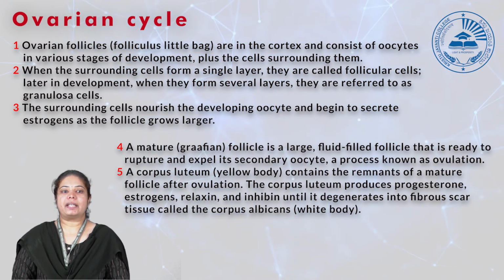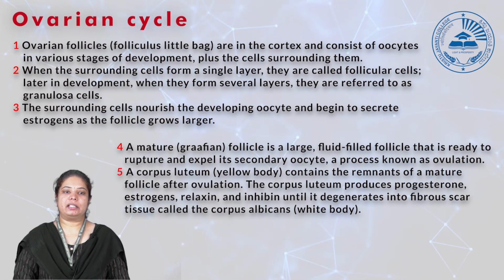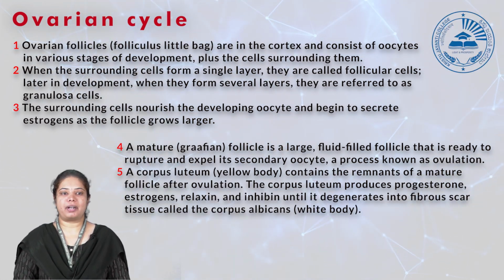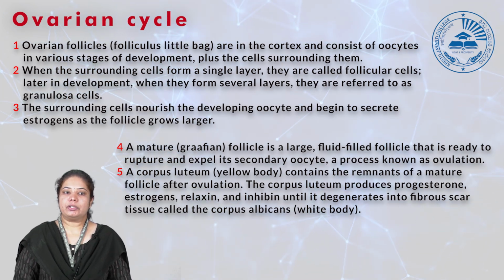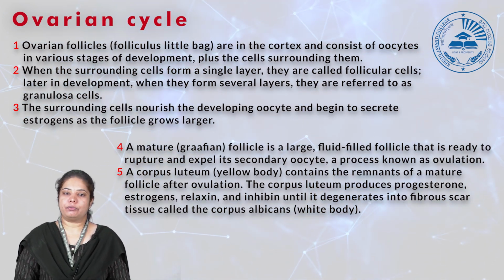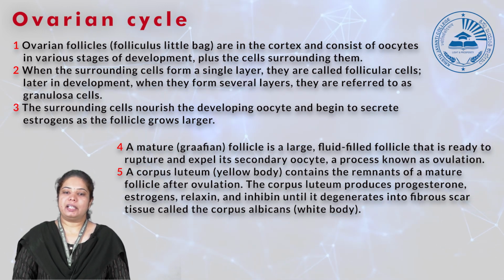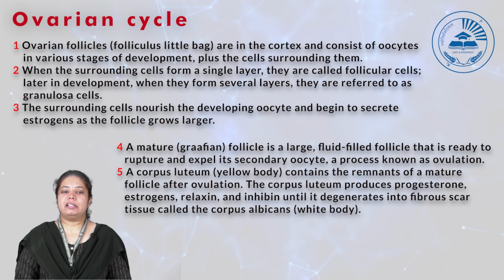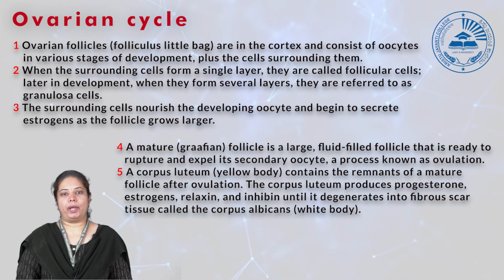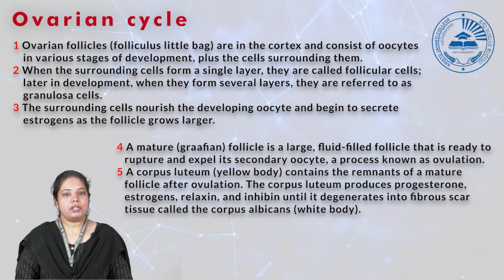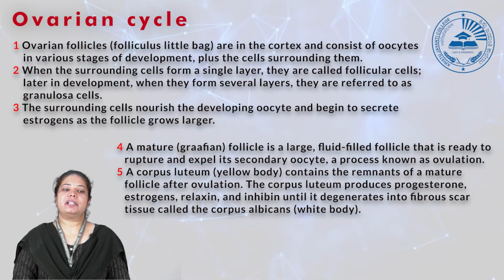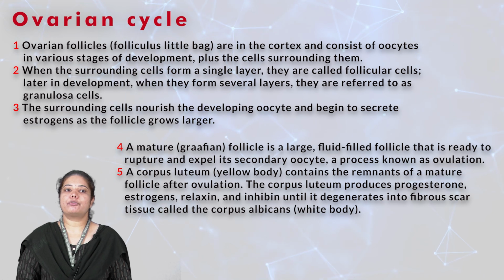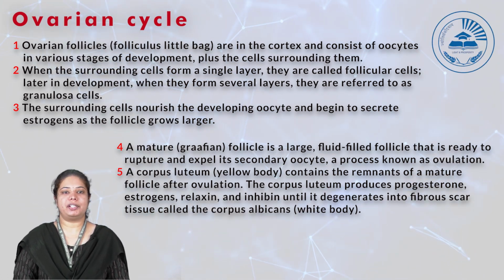Overall, the ovarian cycle includes the maturation of one predominant follicle from the primordial follicle, which converts to primary and secondary follicle, then the Graafian follicle, then the corpus luteum, and then the corpus albicans. This covers one complete ovarian cycle. The ovarian cycle also involves different hormones at different stages. From the pituitary gland, we have two specific hormones which initiate these processes.